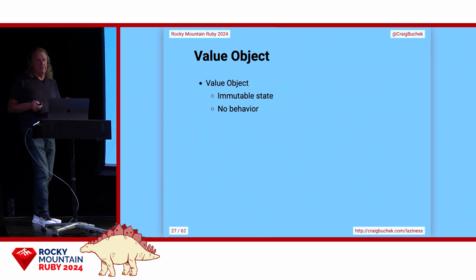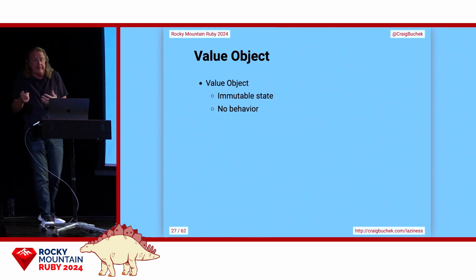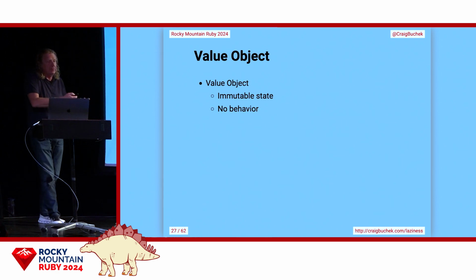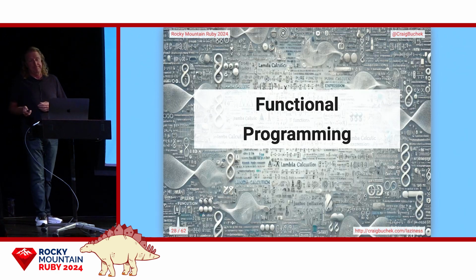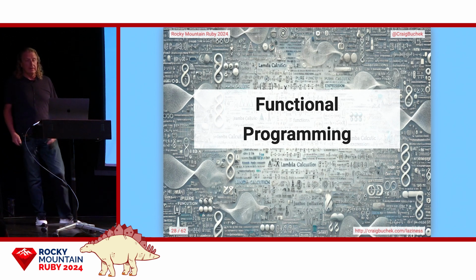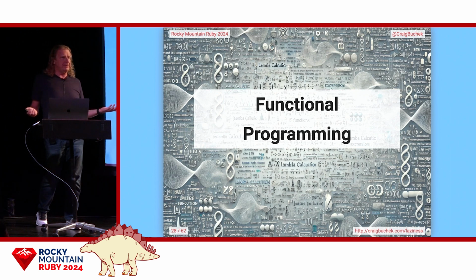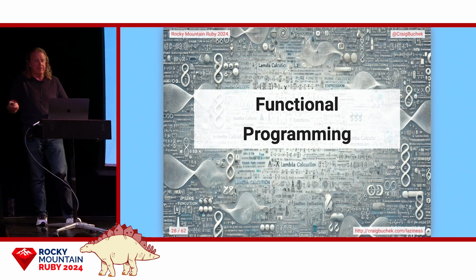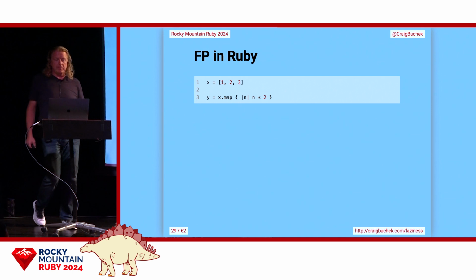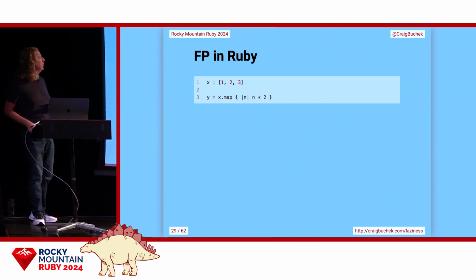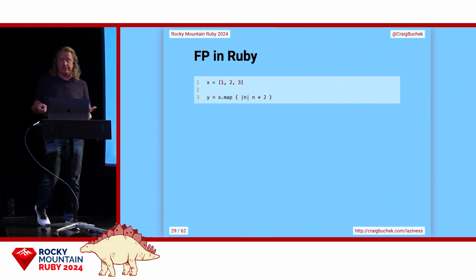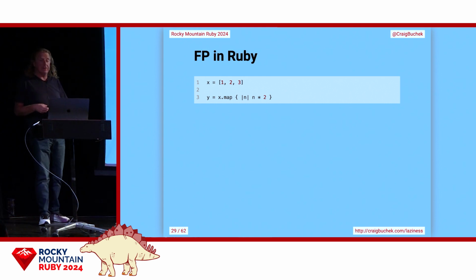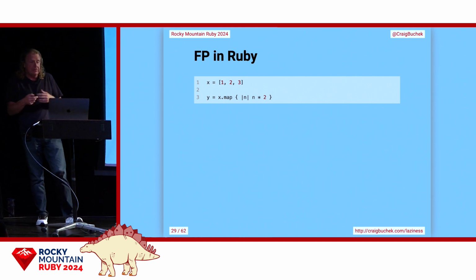And methods included in a value object should just transform the inputs, which are provided when you new up the object, into outputs, and they should be pure functions. Which brings us to functional programming. Is Ruby object-oriented or is it functional? It's both, right? Ruby's functional programming is most commonly used with enumerables. So we've got an array or a hash and a range. Map is a functional concept, and it just transforms the data.